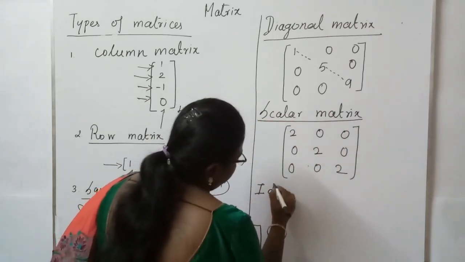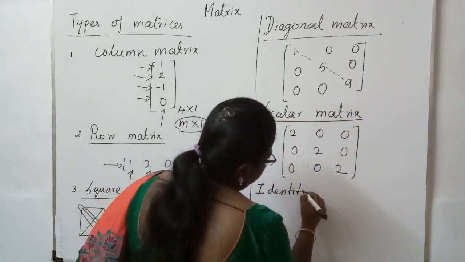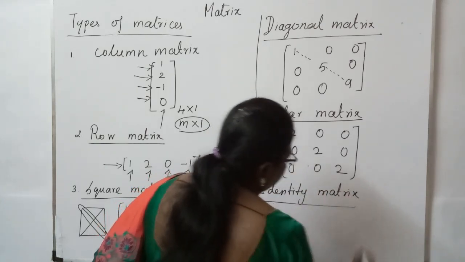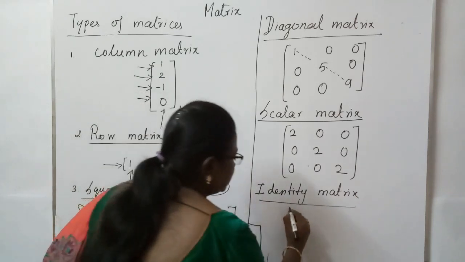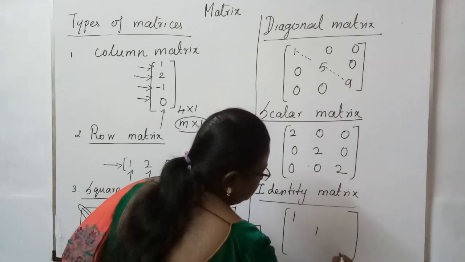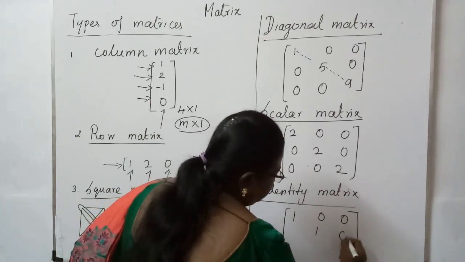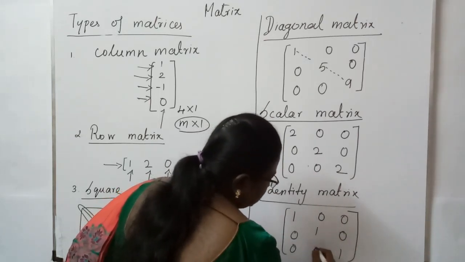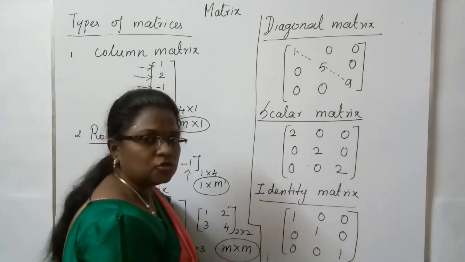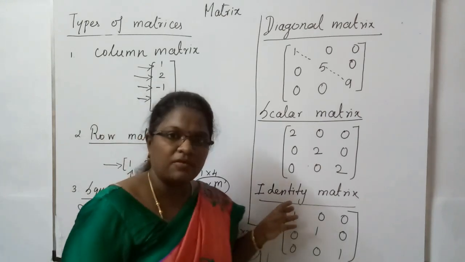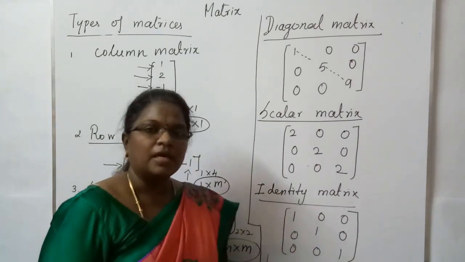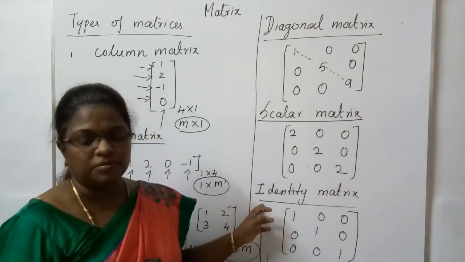Identity matrix. See, an identity matrix will have only the identity elements in the diagonal. 1, 1, 1. The remaining elements, below the diagonal and above the diagonal, the lower diagonal and upper diagonal elements, are all 0. You will be having the values, that is the identity value, the unit value, only in the diagonal. This is called the identity matrix.